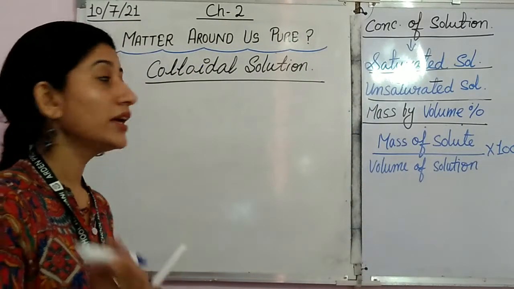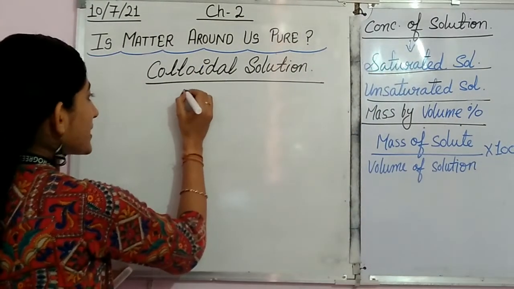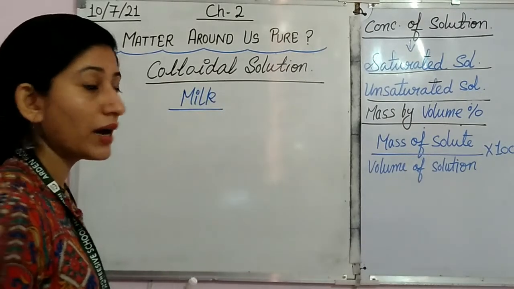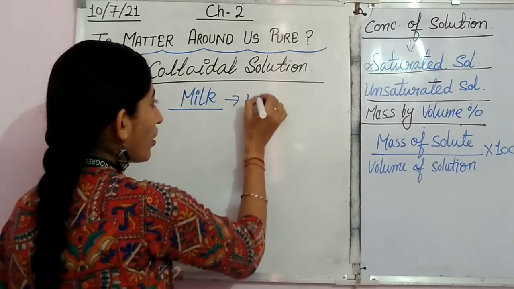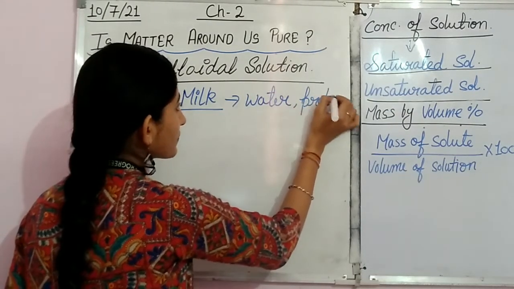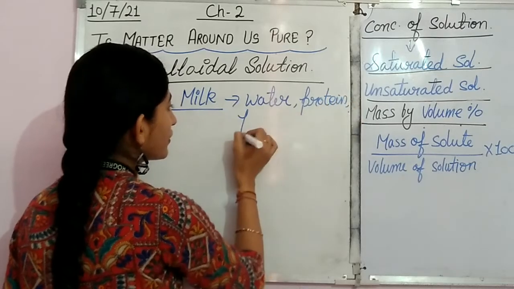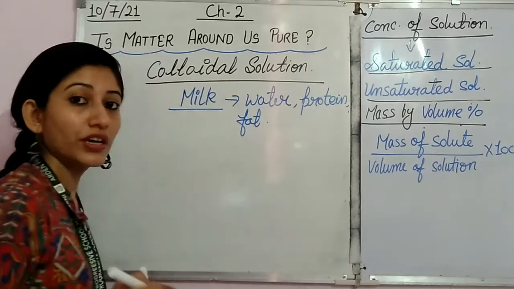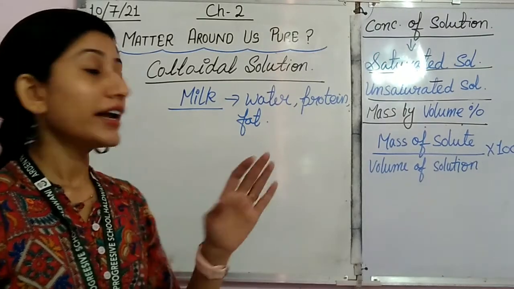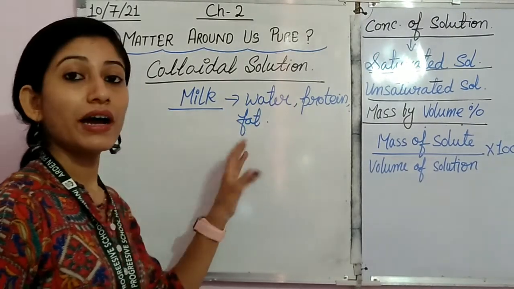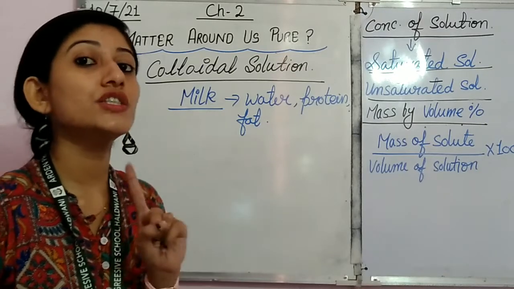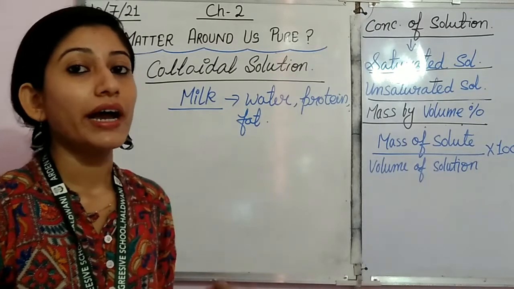For example, milk. The best example of a colloidal solution is milk. Why am I saying milk, beta? Because milk contains water also, protein also, fat also, right? Protein is there, fat is also there, some other things are also there. So are we able to find all these dissolved particles in the milk very easily? Are we able to distinguish these particles? No, we cannot do that.